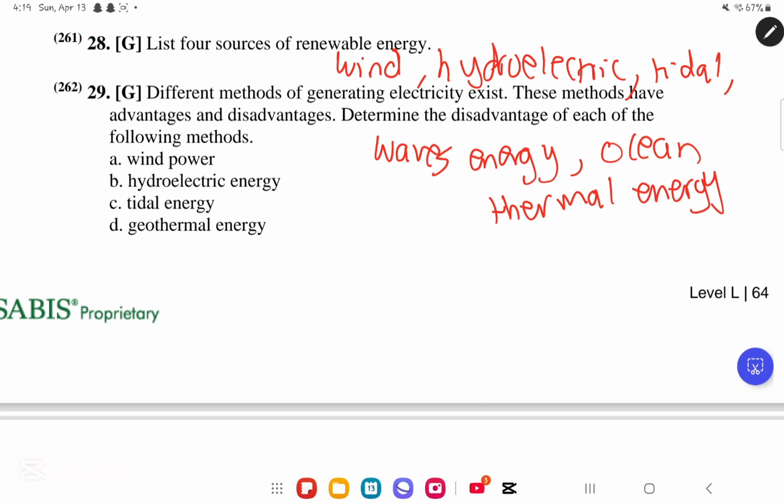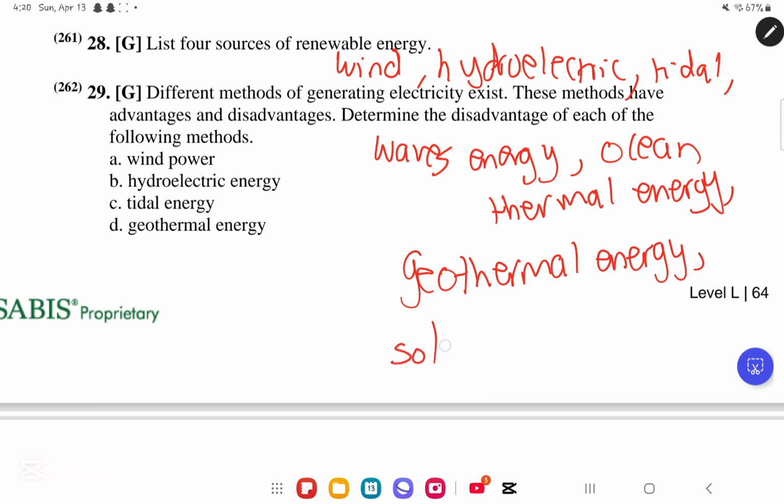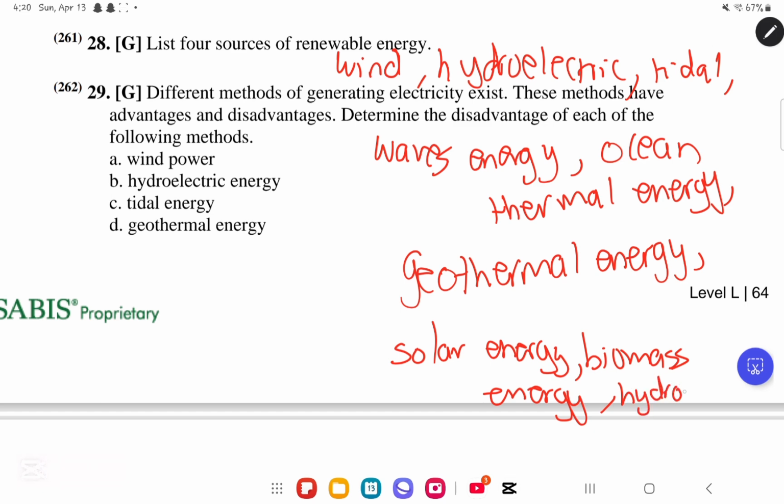We have geothermal energy. And then we have what? We have solar energy. And then we have biomass energy. And then we have hydrogen gas. Okay?